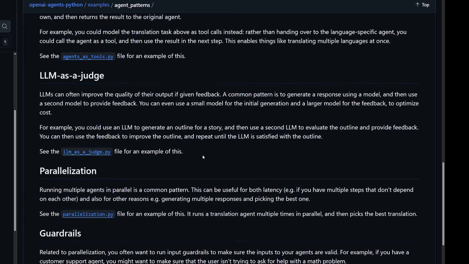In other words, you can basically have one agent that produces an output, and then you can have a second agent that evaluates the output, and it decides on its own, is this good enough? If it's not good enough, it'll return back to the previous agent with feedback so that it could try again, and then it'll send it back to the evaluator agent to see if it's happy with the changes, and it can repeat that process for as many times as you want. You can even add a cap to it so it doesn't go on for too long. We're actually going to do a similar flow to this in our final project video, so stay tuned for that.